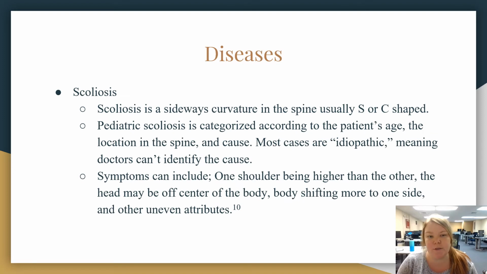Scoliosis. Scoliosis is a sideways curvature in the spine, usually S or C-shaped. Pediatric scoliosis is categorized according to the patient's age, the location in the spine, and cause. Most cases are idiopathic, meaning doctors can't identify the cause. Symptoms can include one shoulder being higher than the other, the head may be off center of the body, and the body may shift more to one side than the other. There are possible other uneven attributes.